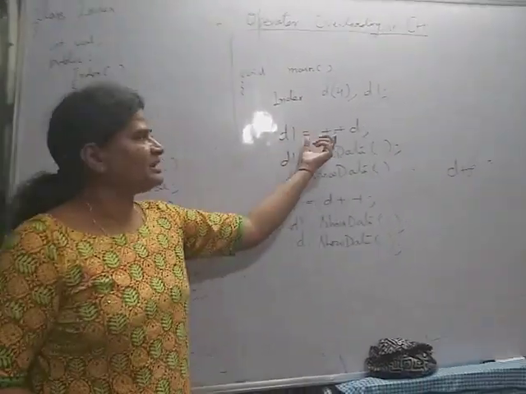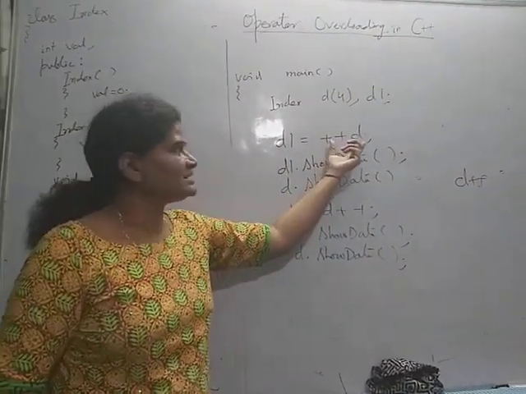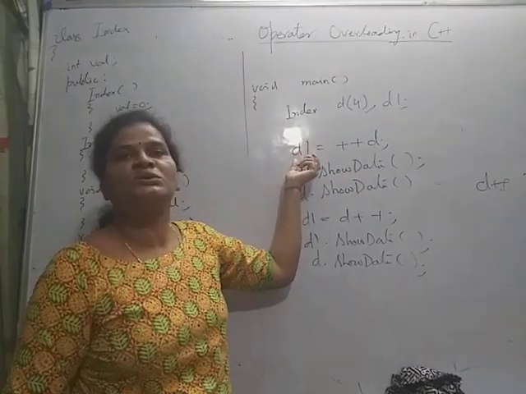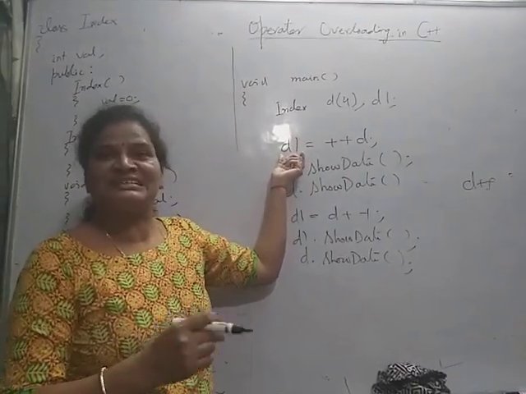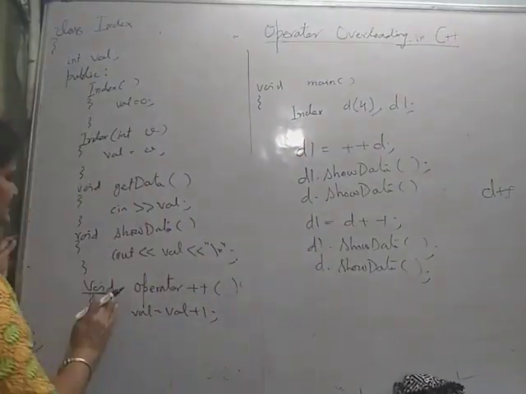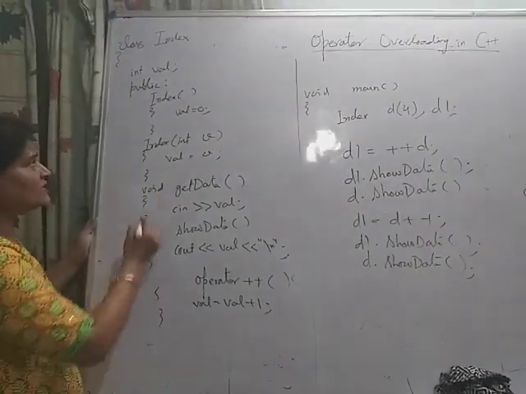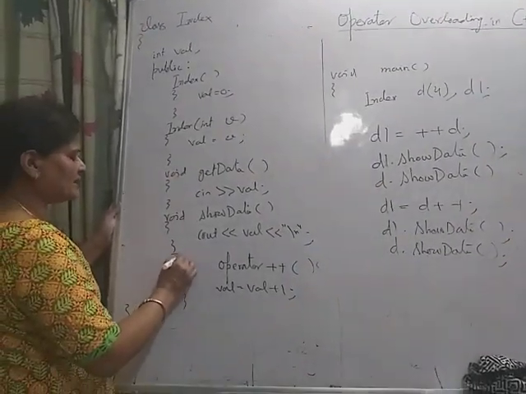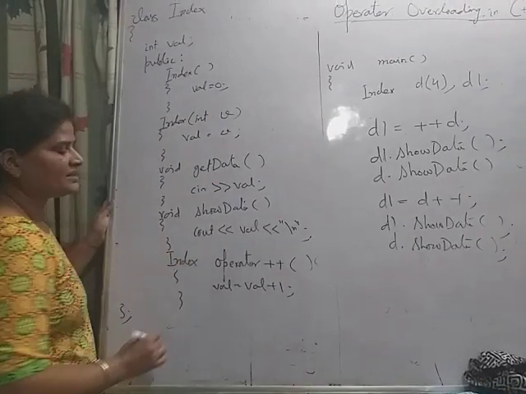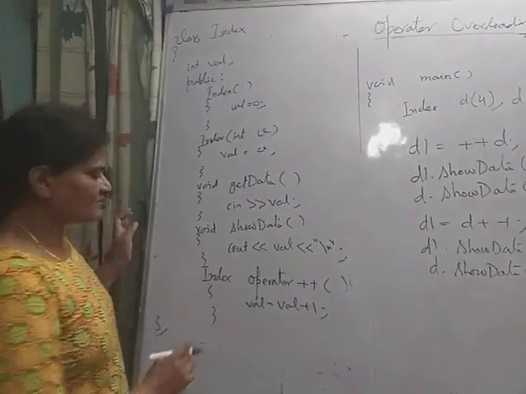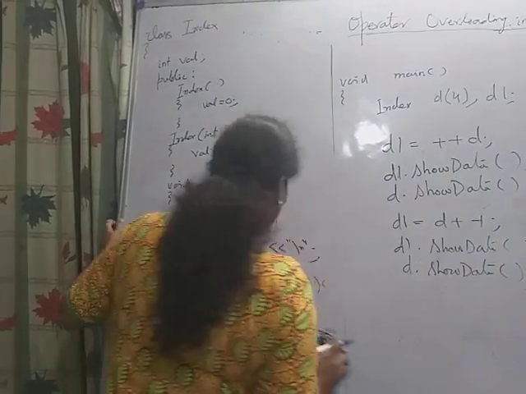But here when I will call this function, it is returning something, and that is stored to the destination object. So first it is required that you have to change its return type.